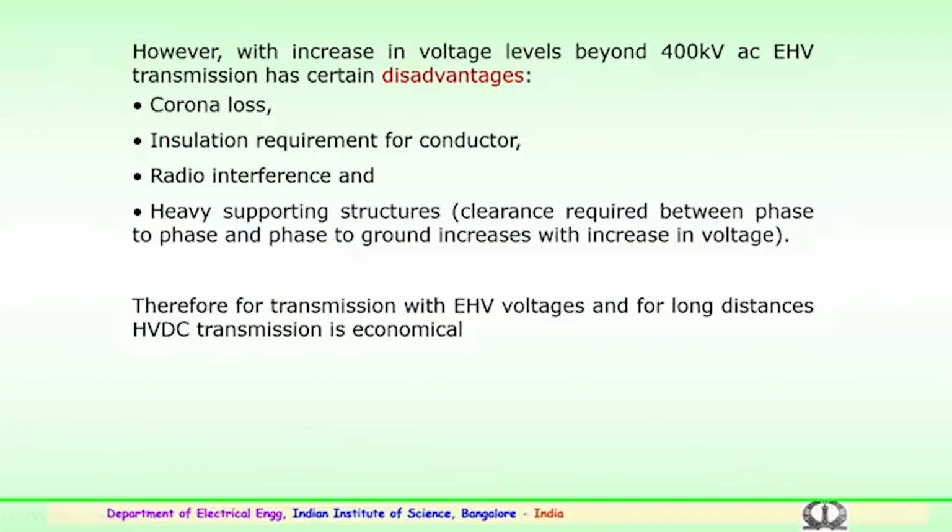However, with an increase in voltage levels beyond 400 kV, particularly for AC extra high voltage (EHV) transmission, there are certain limitations or disadvantages. They are basically the corona losses, which we will be discussing. Corona loss happens because of the conductors or the transmission hardware, insulator hardware, connecting clamps, and many of these things. Then the insulation requirement for the conductor has to be properly designed.